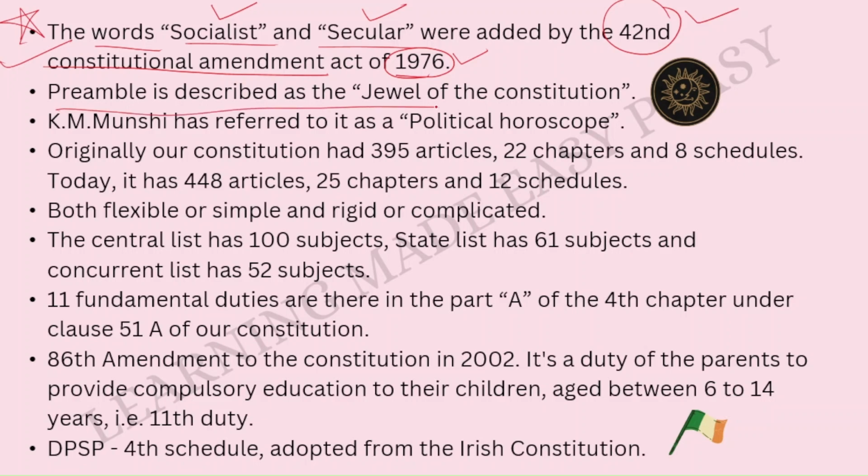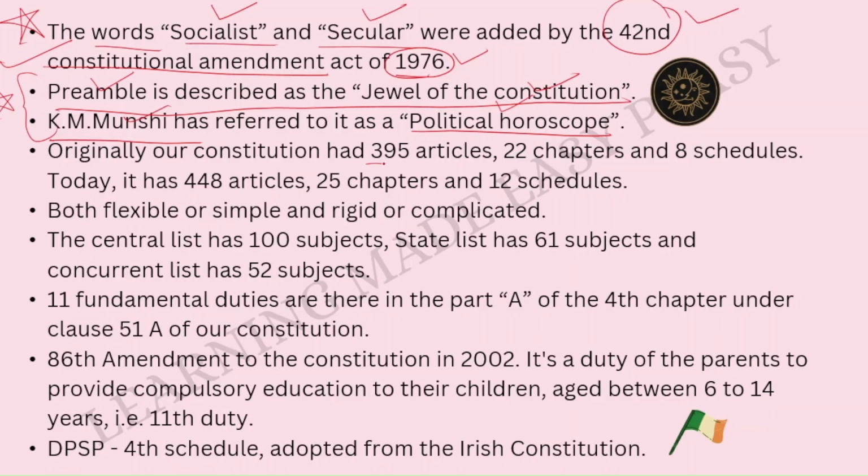Preamble is described as the jewel of the Constitution. This is really important. Preamble is described as the jewel of the Constitution. K.M. Munshi has referred to it as the political horoscope. This is also important. Please remember these two things. First of all, preamble is described as the jewel of the Constitution, and K.M. Munshi has referred to it as the political horoscope. Who has referred to the preamble as the political horoscope? It was K.M. Munshi. Please remember this.